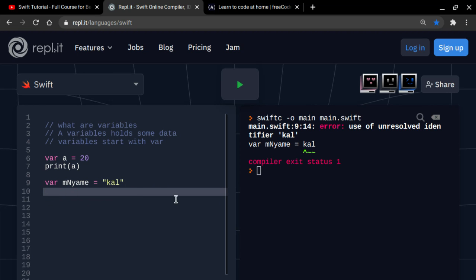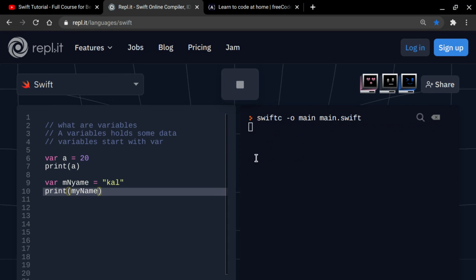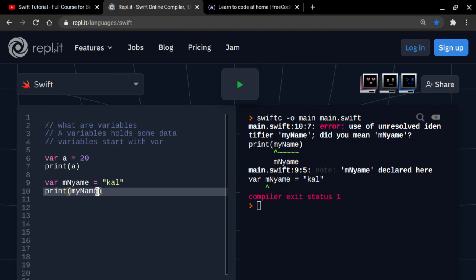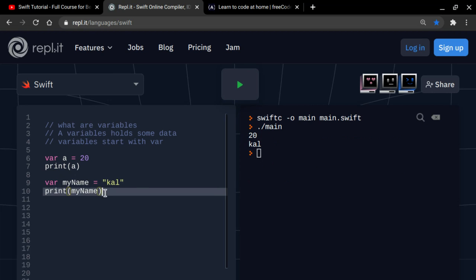So var myName equals "Cal". Now let's print myName, and it's gonna give Cal. Oopsies, I think I gave an error. Oh yeah, I'm so sorry. Hang in there. Okay, Cal. Sorry about that. I think I deleted some of them. Print myName, and then it gives you Cal.